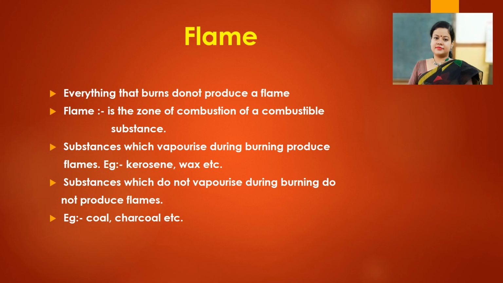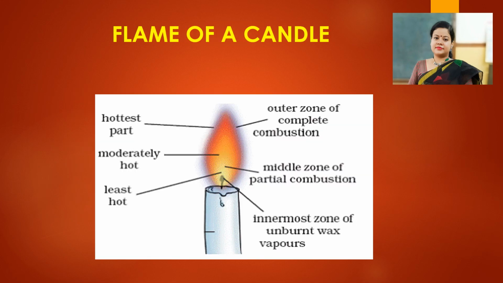So we have learned that everything that burns does not produce a flame. Substances which vaporize can produce flame. Other combustible substances glow when burned. Now here we can see the flame of a candle. The flame of a candle can be divided into three parts.